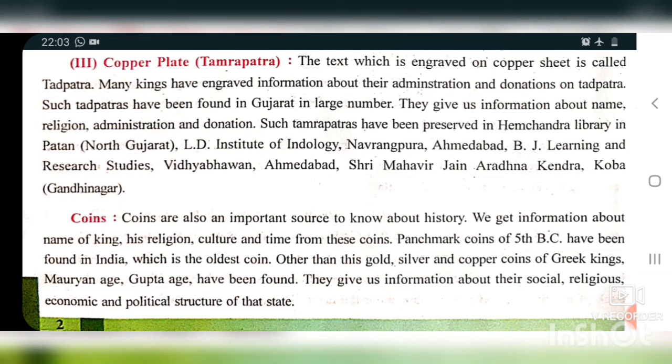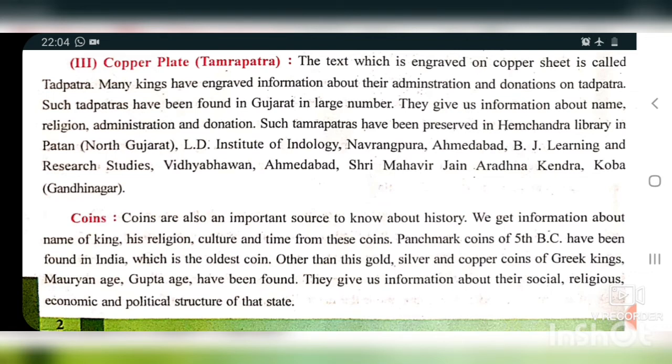As we talk about the copper plate, that is Tamrapatra, it is made of copper. At that time people were using materials, especially copper. People were making different things of copper and using them in many ways. Nowadays also you can see different things made of copper in many institutions.